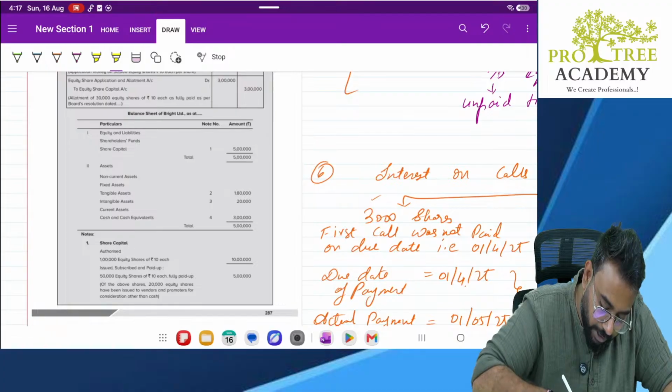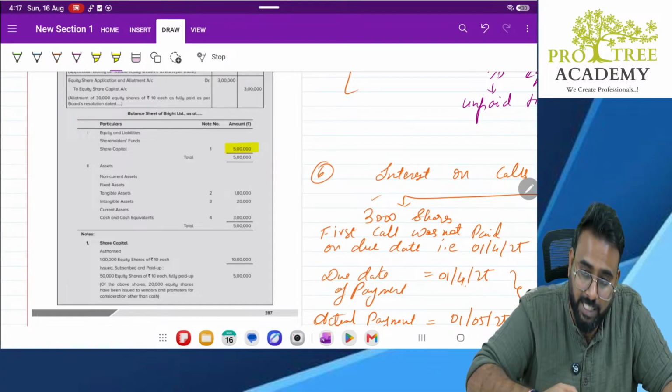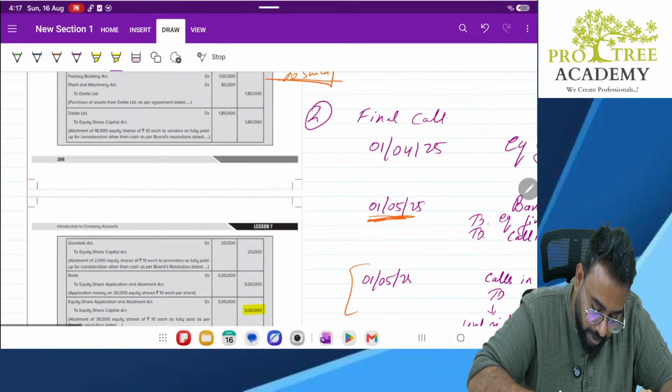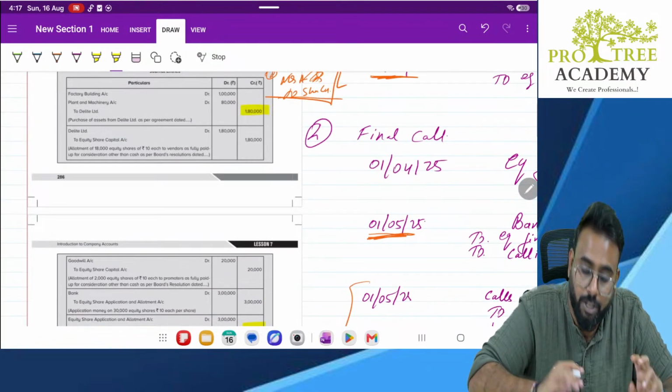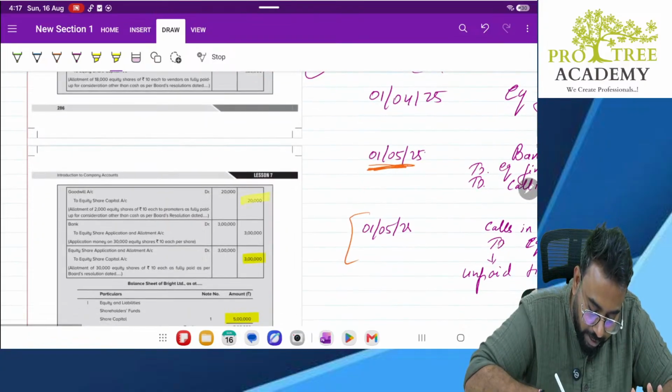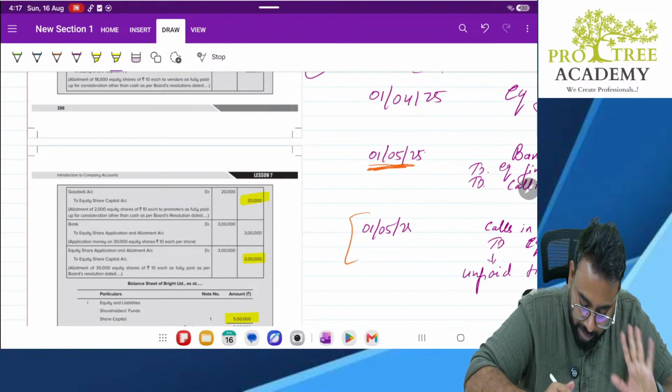Okay, they have given the balance sheet for you. The balance sheet shows 5 lakh as equity share capital. Sir, why 5 lakhs, sir? 3 lakh you have called up from the equity shareholders. 1.8 lakhs you have given to your vendors. So 3 plus 1.8 lakh is 4.8 lakhs and 20,000 is to promoters. So total 5 lakhs. Clear?